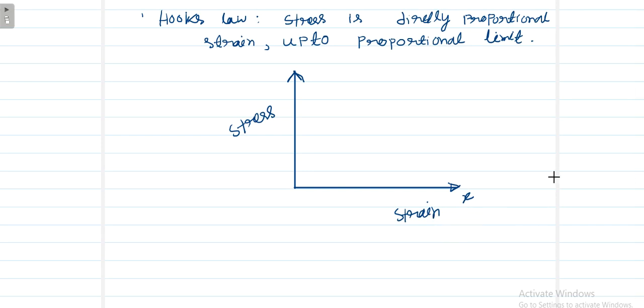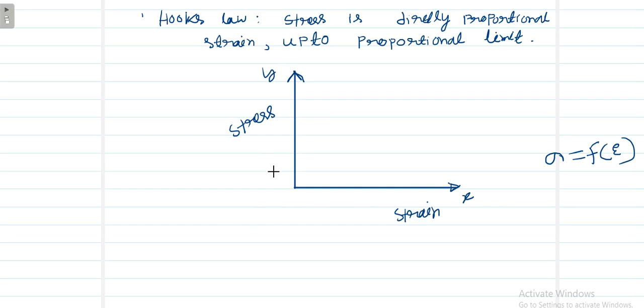That's why we can say stress is a function of strain, if we denote strain as epsilon. So we put strain in the x direction and stress in the y direction.